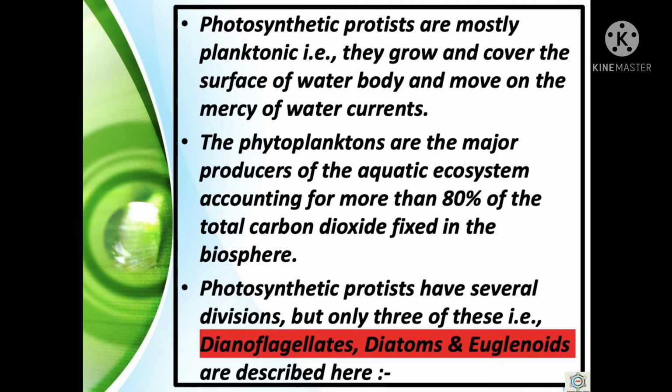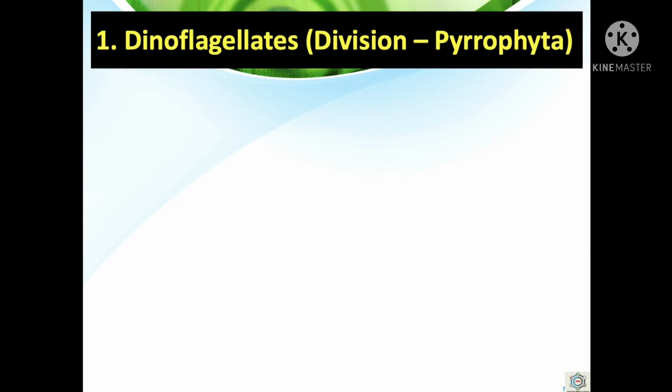Photosynthetic protists have several divisions, but only three of these, that is, dinoflagellates, diatoms, and euglenoids, are described here. So the first one is known as dinoflagellates, and the division of dinoflagellates is Pyrophyta.